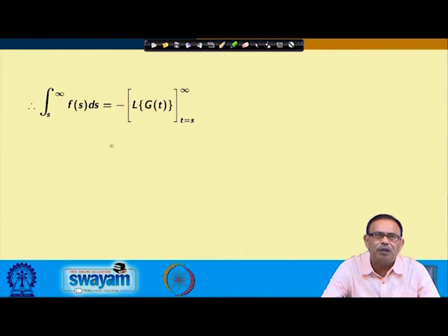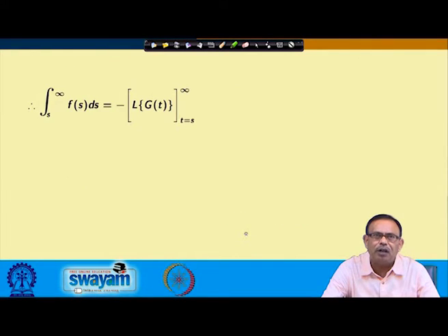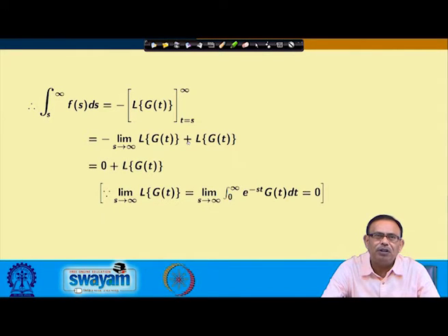This equals minus, because it was d/ds of the Laplace transform of g(t); if I integrate, I will obtain only this function, the Laplace transform of g(t), as s varies from s to infinity. So it is limit s tends to infinity of the Laplace transform of g(t) plus the Laplace transform of g(t). The first term vanishes, because this function becomes 0 as s approaches infinity.